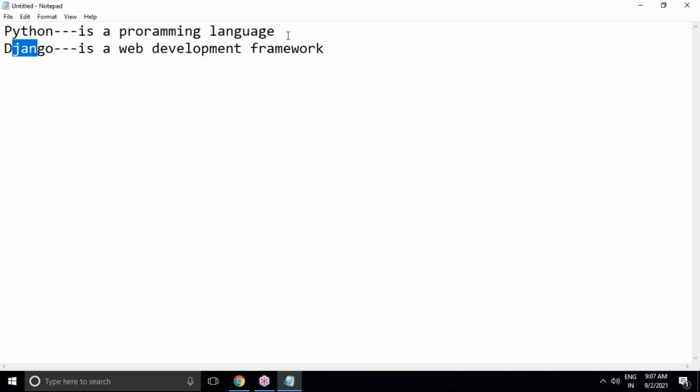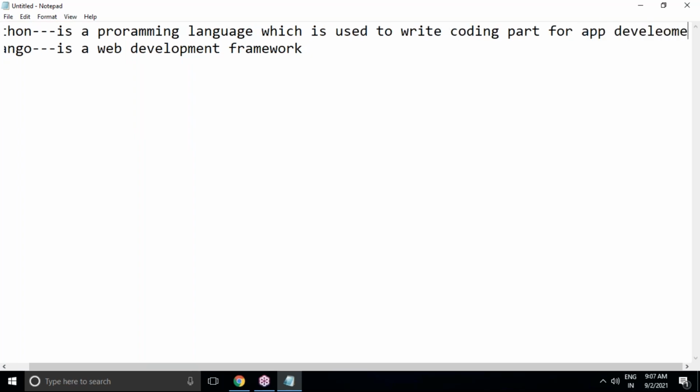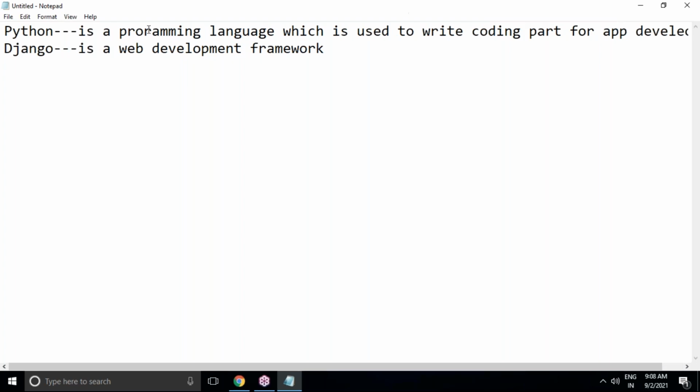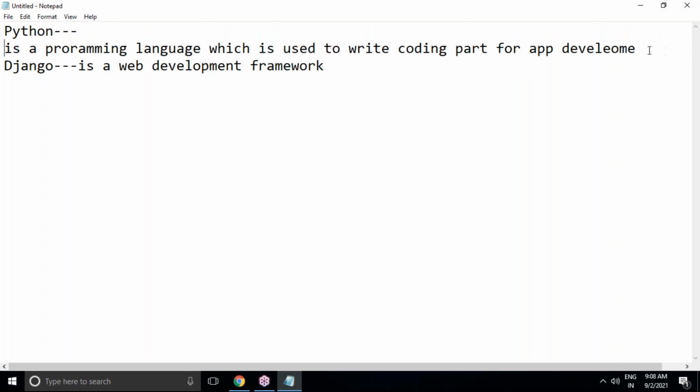Python is a programming language which is used to write the coding part, or logic part, for application development.